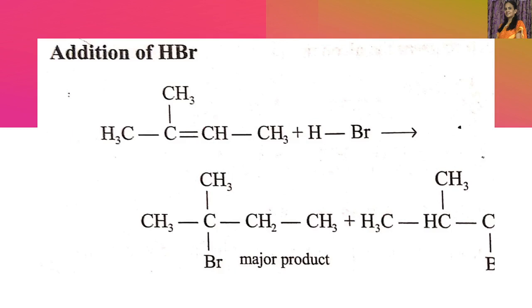The nucleophile goes to the carbon containing fewer hydrogens according to Markovnikov's rule. So between these two carbons, this carbon has one hydrogen, this carbon has no hydrogens. Therefore, the negative part has to go to the carbon with fewer hydrogens, that is this one. So this is the major product obtained, and the minor product will be the different one. If H goes to this carbon and Br goes to this carbon, we will get the minor product, that is CH3, CH3, and this is Br, and the other one is here, CH3 should be there. Okay, that's next.